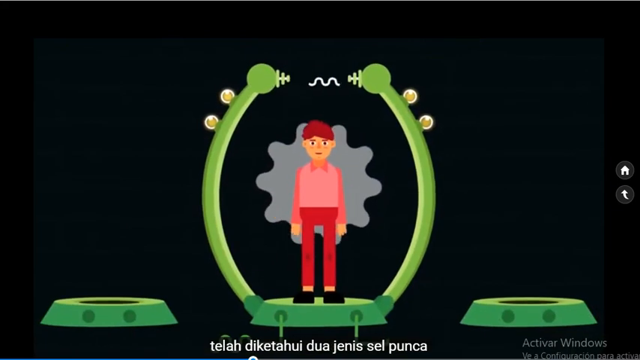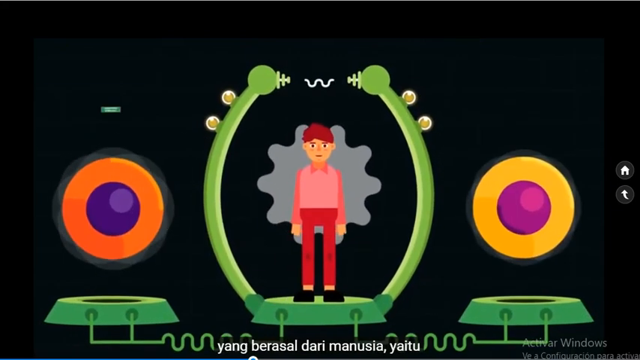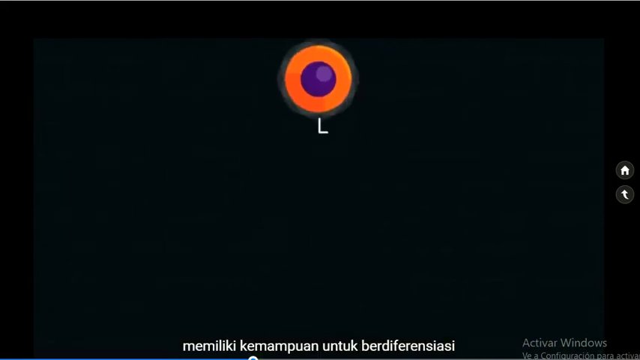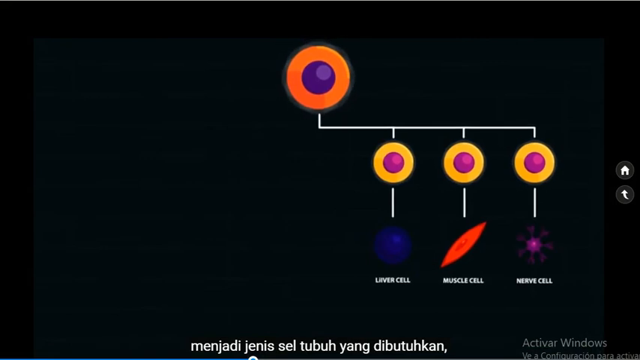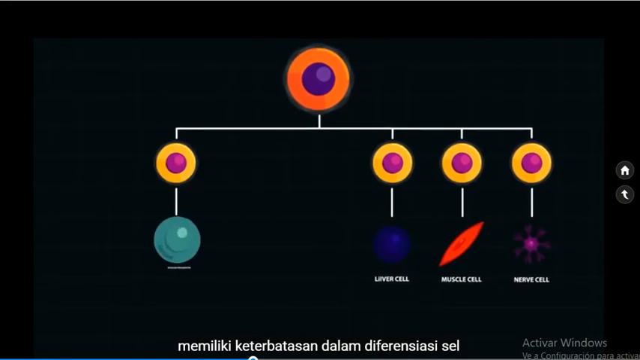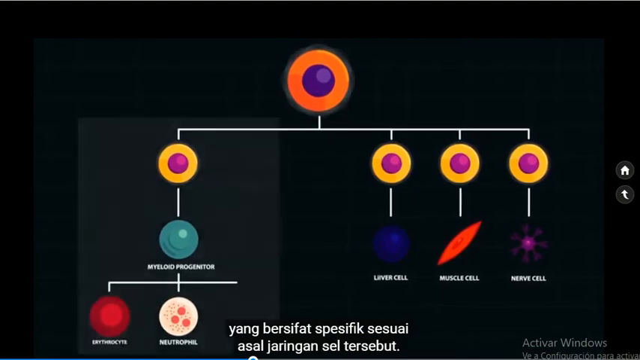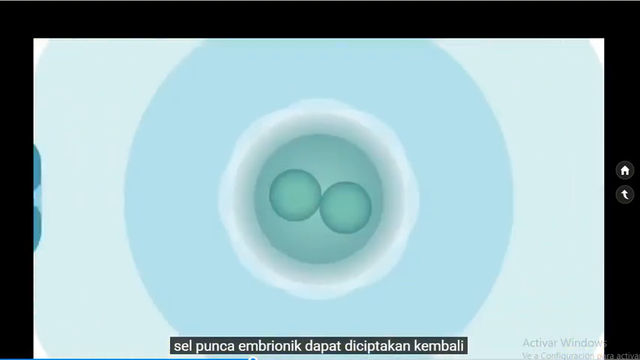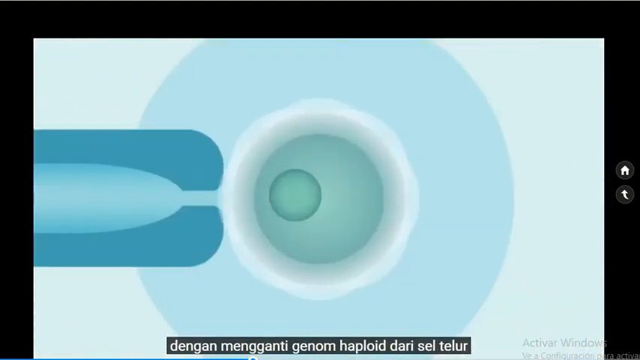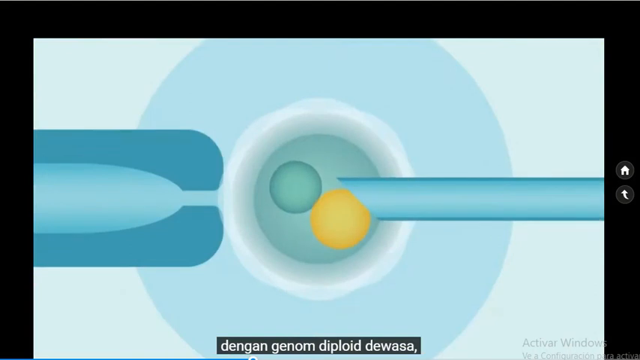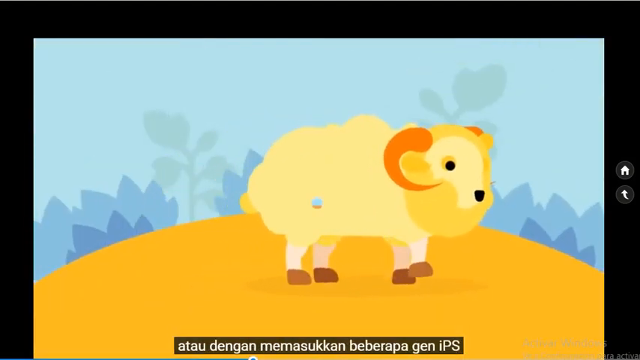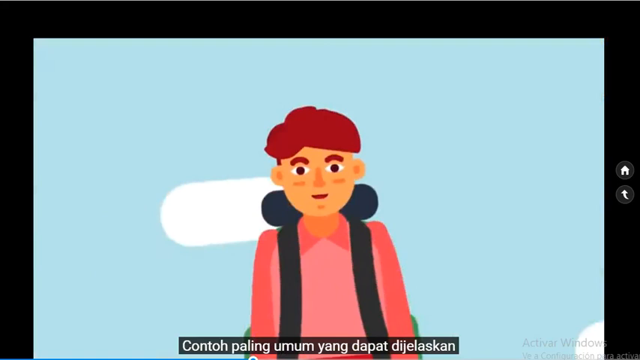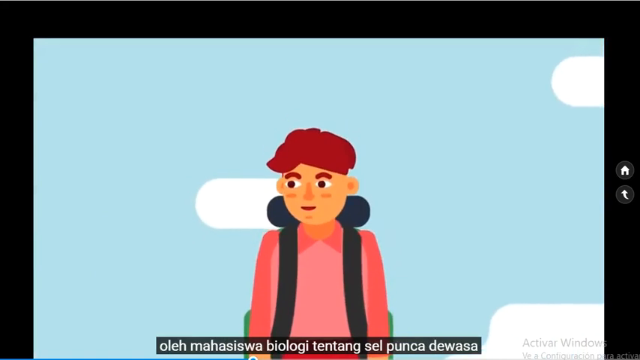Until now, two kinds of stem cells of human sources have been known: embryonic stem cells and adult stem cells. Embryonic stem cells have the ability to differentiate into any necessary type of body cells, while adult stem cells have limited differentiation of cells specific only to their tissue origin. To avoid the ethical issue in research, embryonic stem cells can be recreated by replacing the egg cell's haploid genome with an adult's diploid genome, as in the case of the cloned sheep Dolly, or by introducing several iPS genes into an adult skin cell.